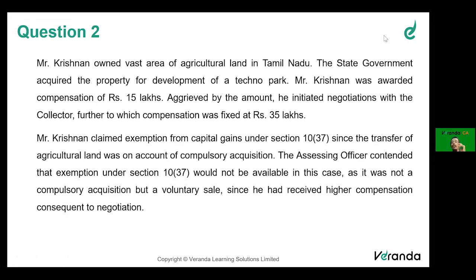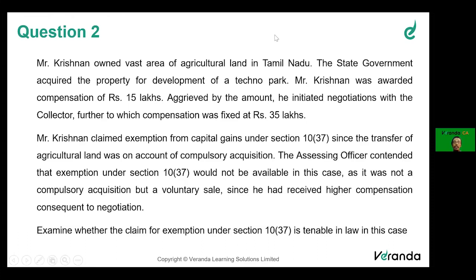So the Supreme Court in the case of Balakrishnan, which we discussed, we have said that it will be eligible for exemption under section 10(37). Let's read. Examine whether the claim for exemption is tenable in law in this case.